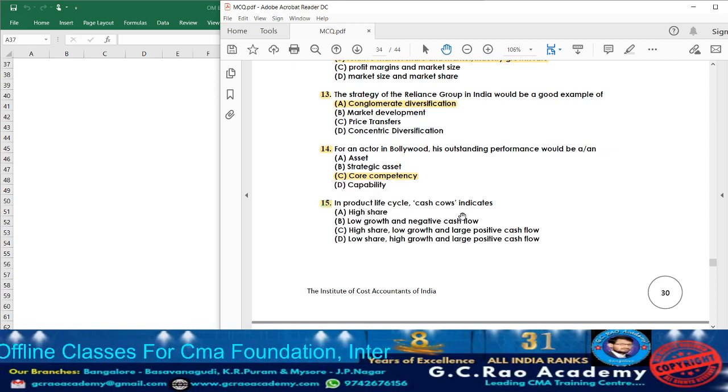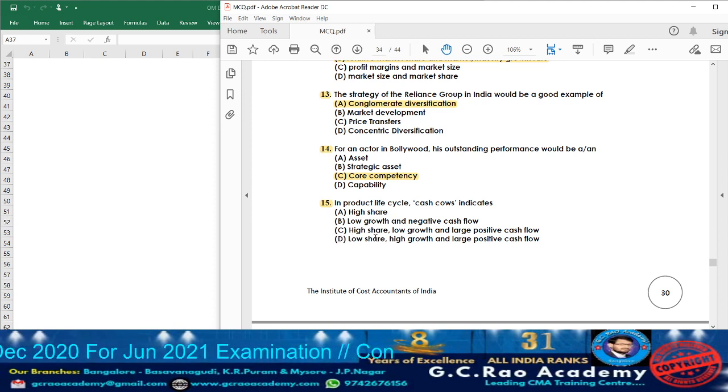In product life cycle, cash cows indicate what? They will be having high market share but low growth. Okay, now let us go. High share, just they are given high share, so it cannot be the answer. Option B, low growth and negative cash flow. Sorry, there will be no negative cash flow in cash cows. Accordingly, option B cannot be the answer.